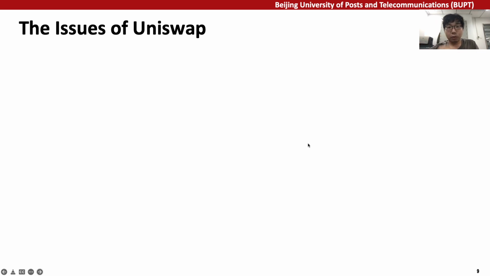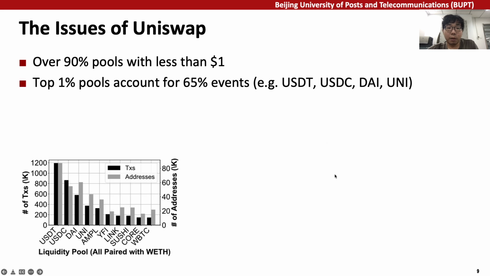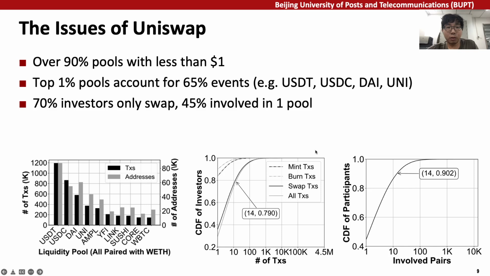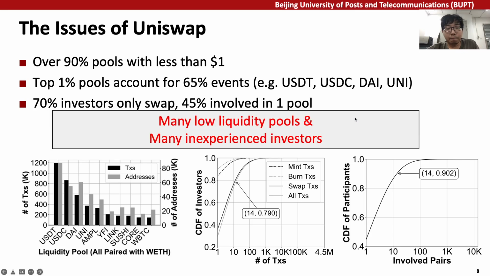However, there are some issues with Uniswap. We find that over 90% of the pools have a value of less than $1. The top 1% liquidity pools occupy over 65% of the transaction events. We also find over 70% of investors are only involved in swap events, and 45% of addresses interact with only one pool. Uniswap has many low liquidity pools, and there are many inexperienced investors, which can lead to scams.